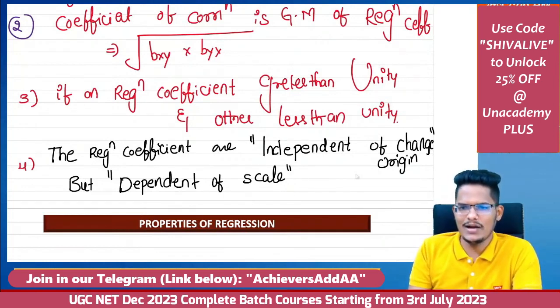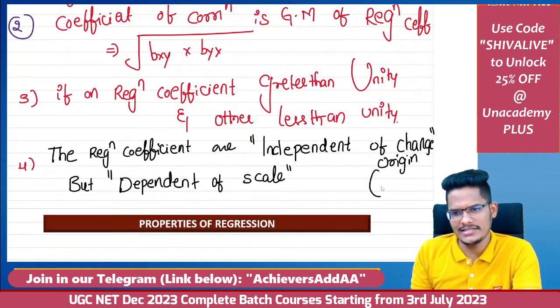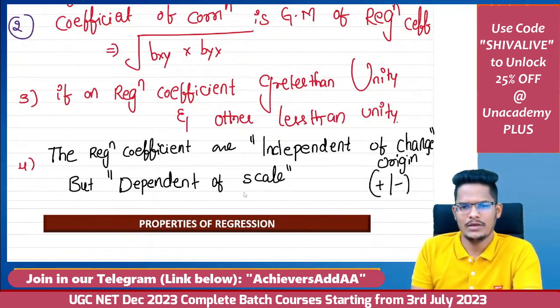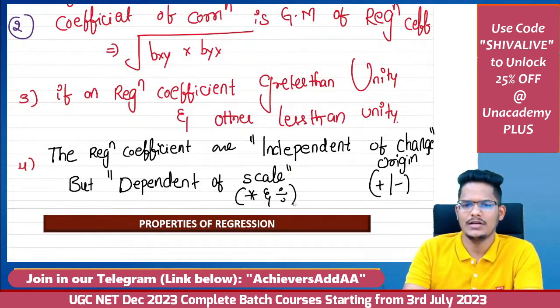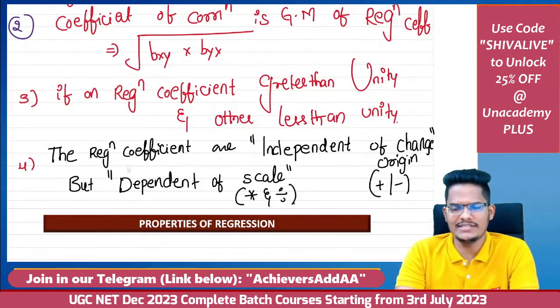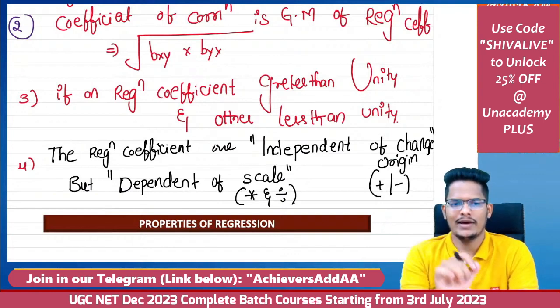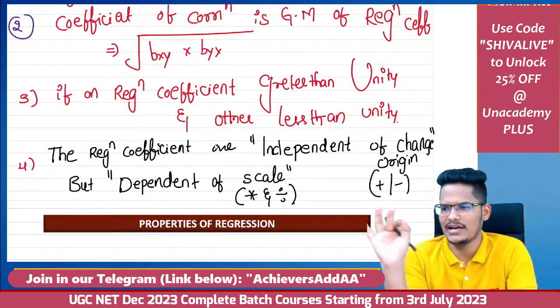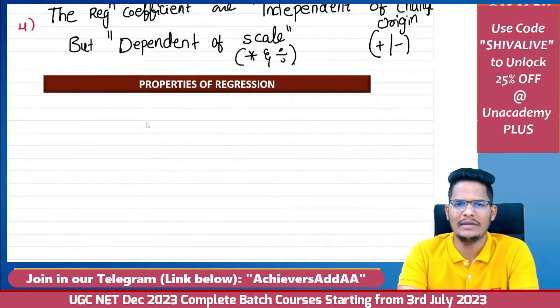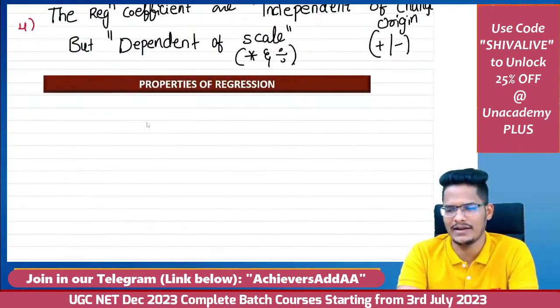Scale is indicating what, and this origin is indicating. Origin is nothing but a plus or minus only, addition and subtraction, whereas scale is indicating multiplication as well as division. So multiplication and division is impacting the regression, whereas it won't impact on the correlation. Regression coefficient is affected by the multiplication and division, whereas regression coefficient is not affected by the addition and subtraction. That's what the meaning of the independent of origin and dependent of the scale.